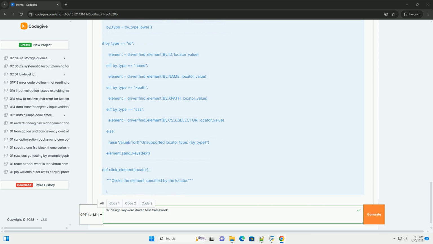This comprehensive guide provides a solid foundation for building a keyword-driven test framework with Python and pytest. Remember to adapt and expand this framework to meet the specific needs of your project. The key is to design a framework that is flexible, maintainable, and easy to use by both technical and non-technical team members. Remember to install the required packages, configure your environment properly, and test your framework thoroughly. Good luck.